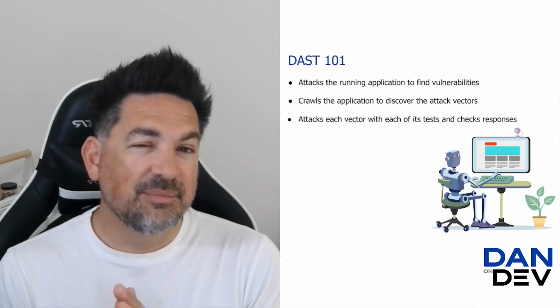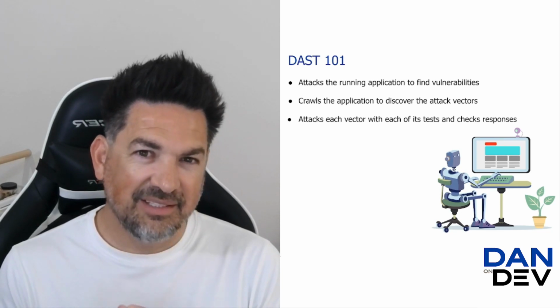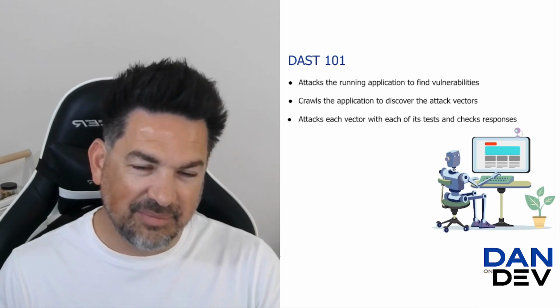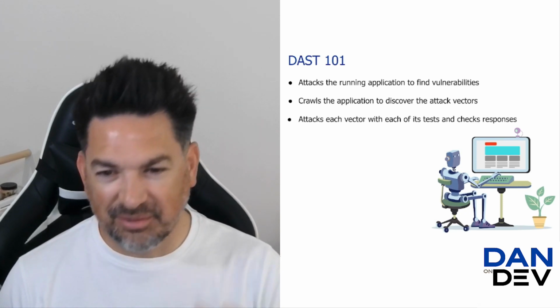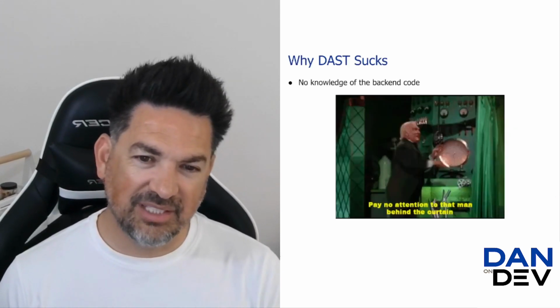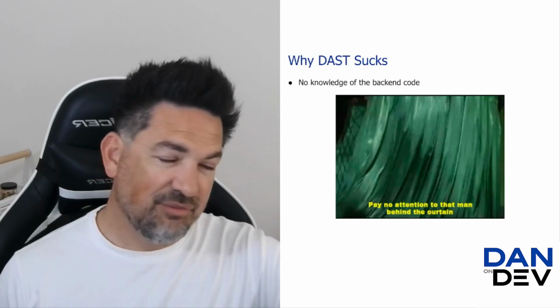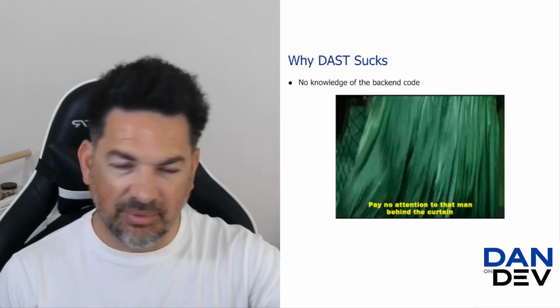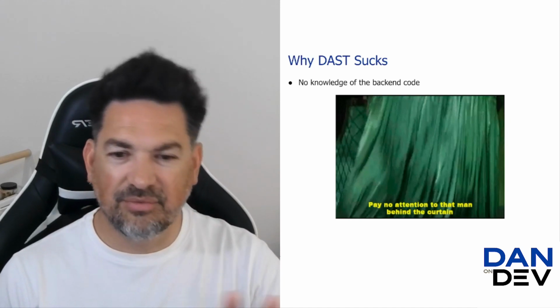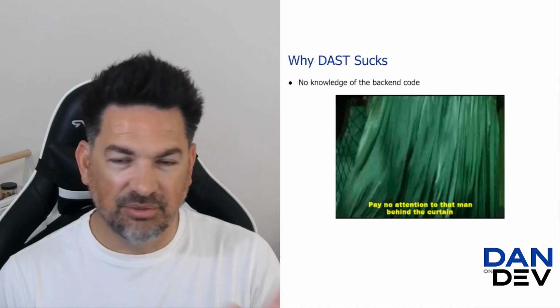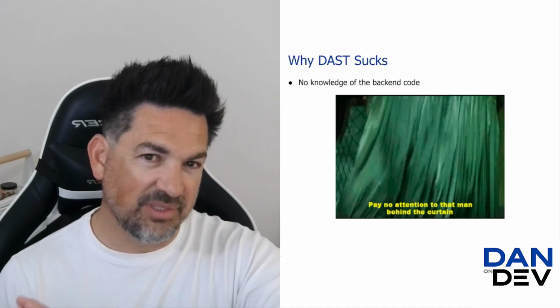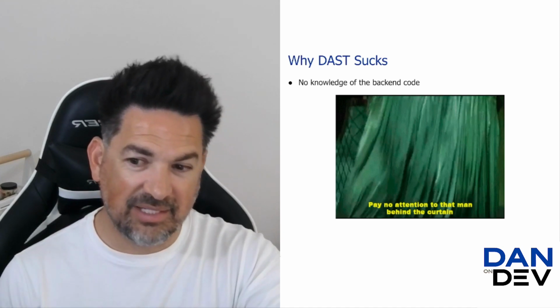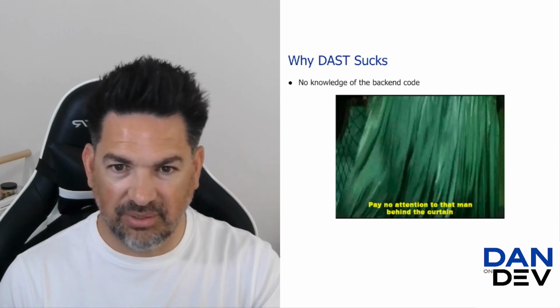This also leads to some significant challenges. Okay, so that's awesome about DAST, and maybe I'll get to it again at the end, talk a little bit about the awesomeness. The challenge is we have no idea what's happening behind the scenes. We're looking at the web pages. That's all we can deal with. We have no knowledge of the back-end code. So we're completely the opposite of what SAST has got. They have access to what's going on behind the scenes. We have no idea.